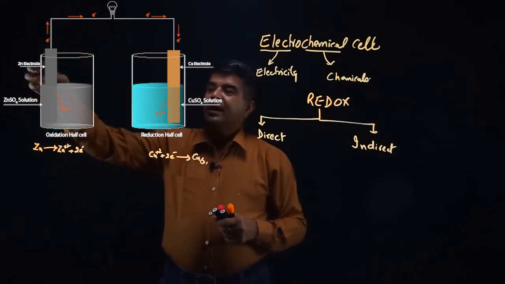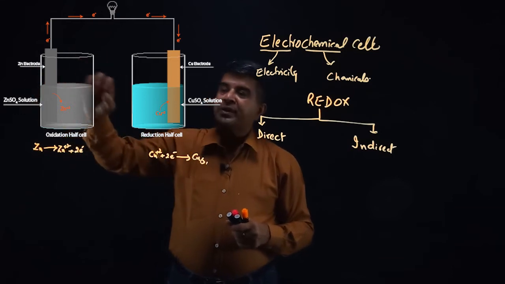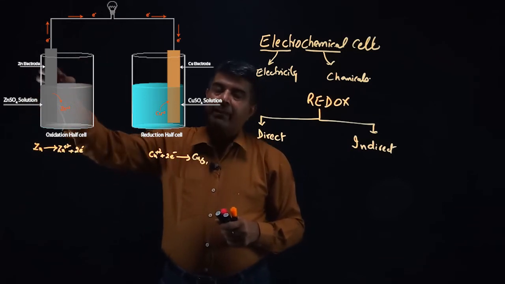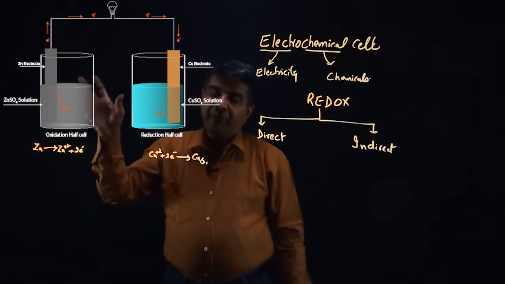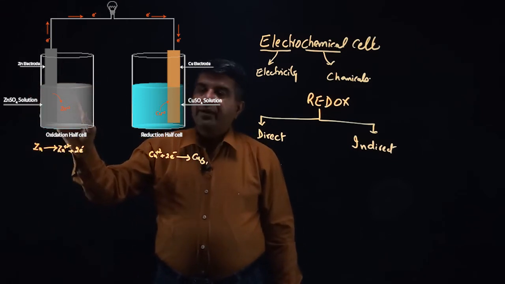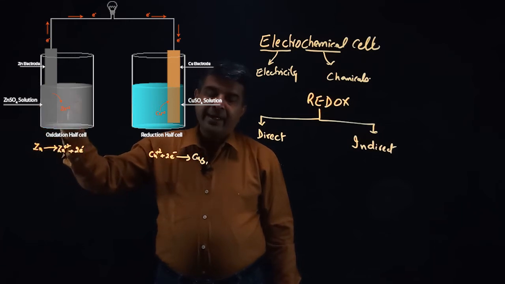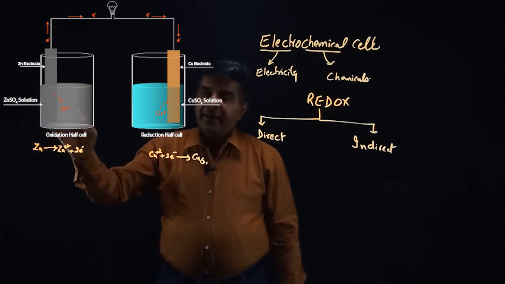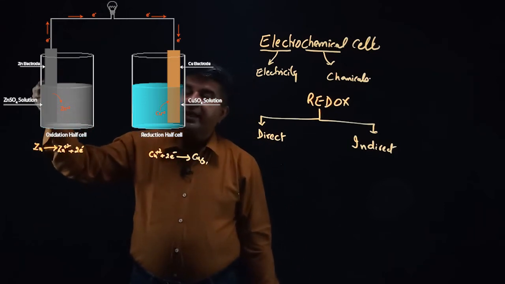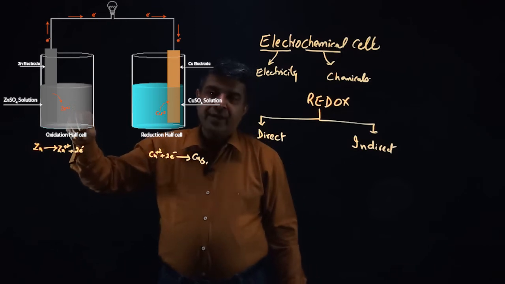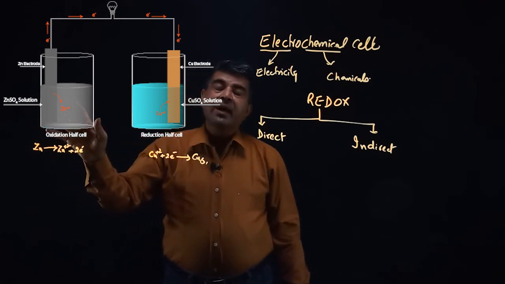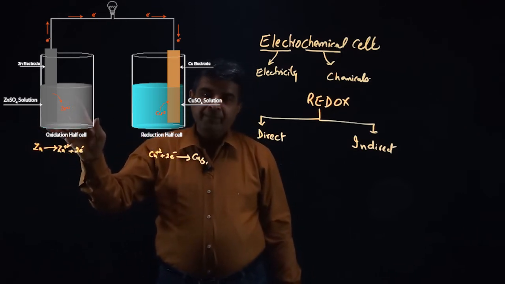This is because when the reaction is proceeding, the zinc ions are coming into the solution. Before that we have taken say 1 molar zinc sulfate solution. Now number of zinc ions and number of sulfate ions at that point were same in number. Now as the oxidation reaction has started, the zinc ions pour into the zinc sulfate solution, so this solution becomes a positively charged solution.